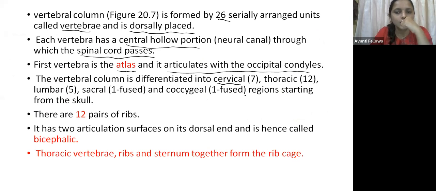Okay, guys. So 7 is in the cervical, 12 is in the thoracic, 5 is in the lumbar, and 2 are in the last region: one is the fused sacral and the other is called the coccygeal.